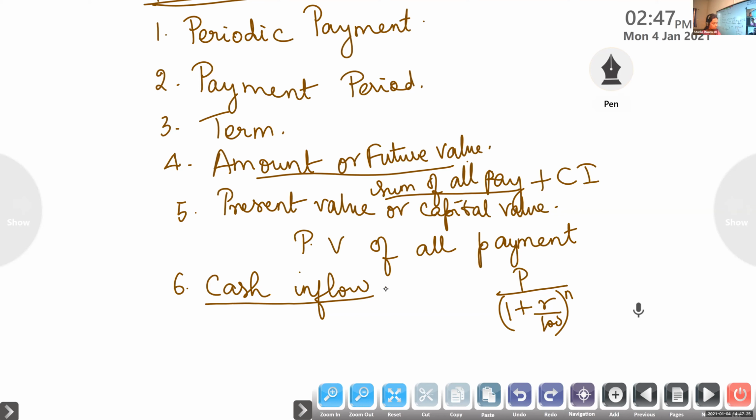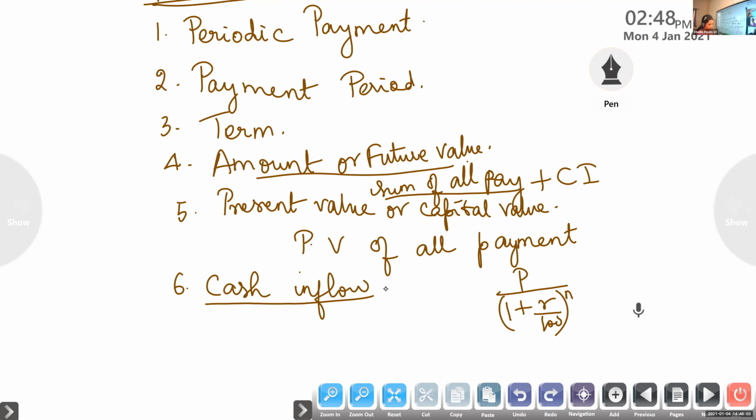Write down: cash inflow is money coming into a business from different sources such as sales, investment, etc.